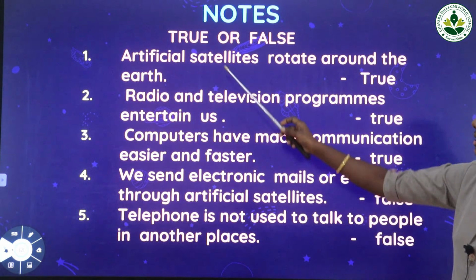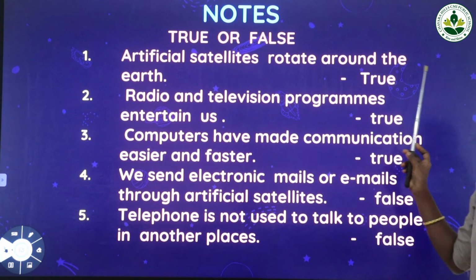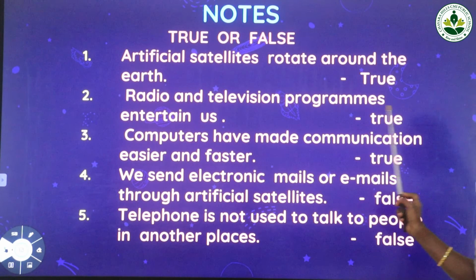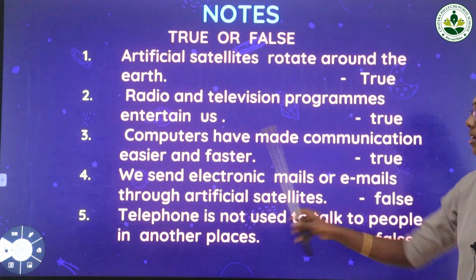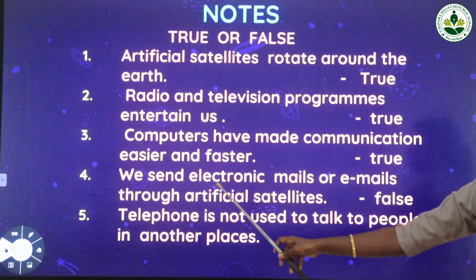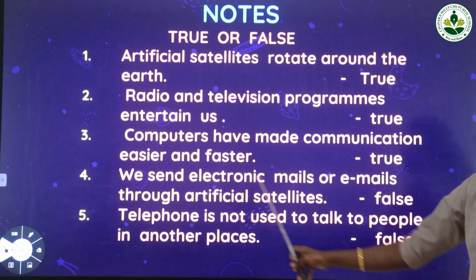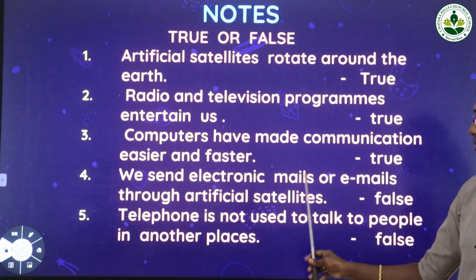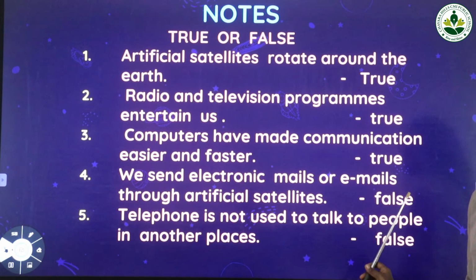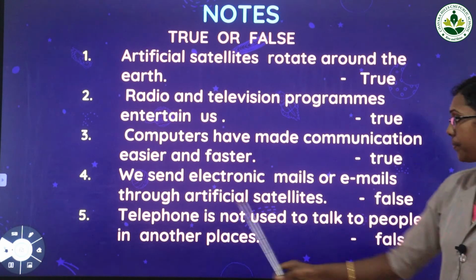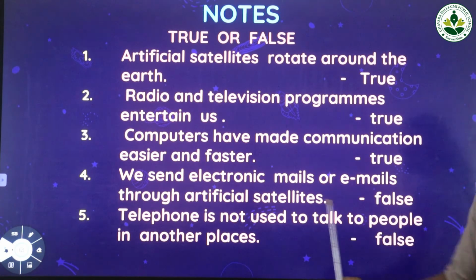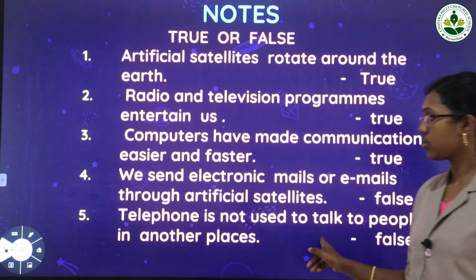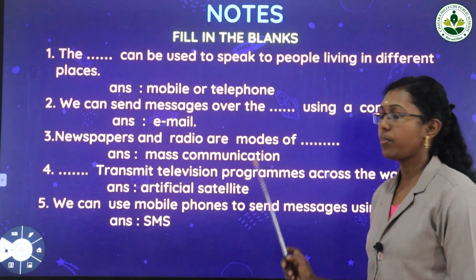Then true or false is there. Artificial satellites rotate around the earth. It is correct. Next one, radio and television programs entertain us. Correct. Computers have made communication easier and faster. Correct. We send electronic mails or emails through artificial satellites. It is not correct, we are not sending mails through artificial satellites, we are using the computer. So it is wrong. Telephone is not used to talk to people in other places. False. We can talk to people residing in other places by using the mobile phone.